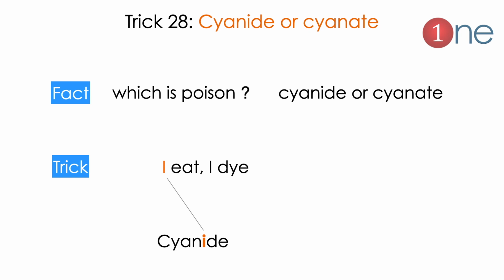Next tip is a very important one. Often people are confused about which one is the poison, cyanide or cyanide. It is easy because of "I ate, I die", the phrase you should remember. I ate means die. Cyanide comes with the letter I. So I ate, I die. Cyanide, if you eat it, you will die. So, I ate, I die, you should memorize.